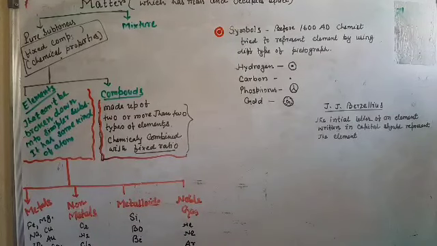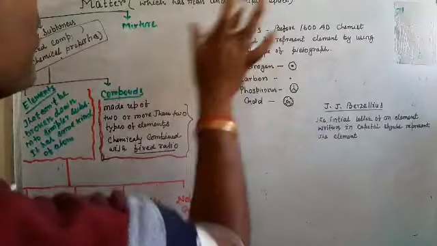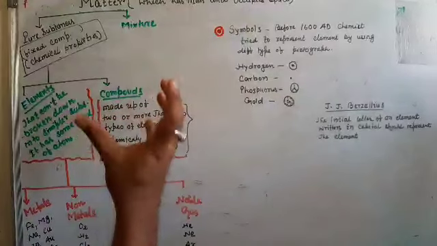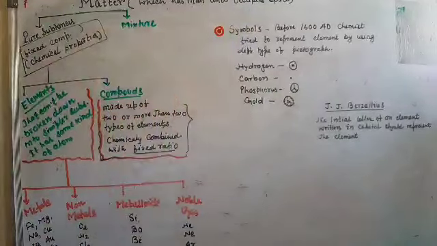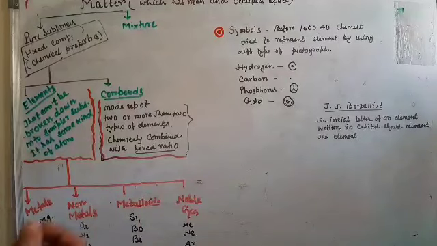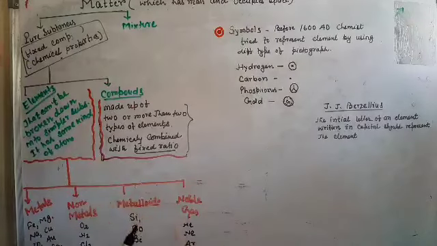So what is matter first? Matter is a substance which has mass and occupies space. Example, water. Water is matter because it has mass and occupies space. Ice is matter, it also has mass and occupies space. Stone is matter, it has mass and also occupies space. Anything which has mass and occupies space is matter.